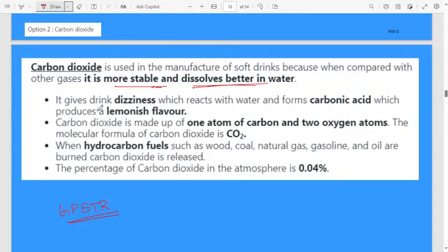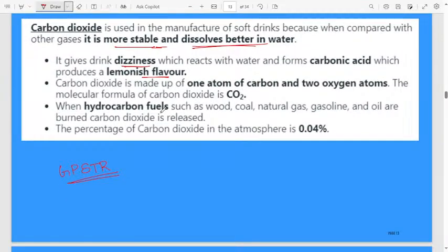Next, it gives the drink giddiness, which reacts with water and forms carbonic acid, which produces a lemonish flavor. Carbon dioxide is made up of one atom of carbon and two oxygen atoms. The molecular formula is, as you know, CO2.